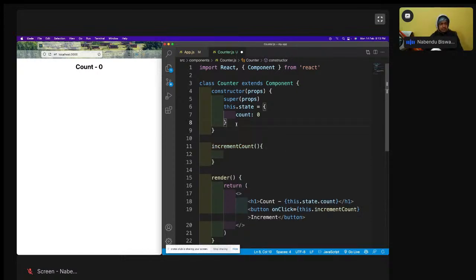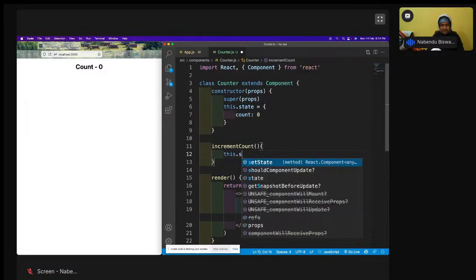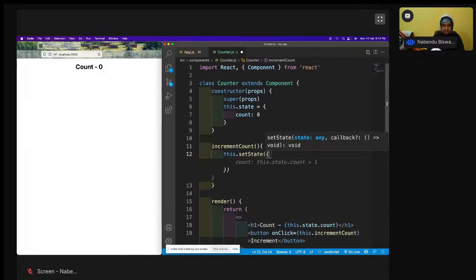So there is something known as set state. See, we cannot change the count like this. I want to change the count. The moment I click here, the count should become 1, then 2, 3, 4, 5, 6 like this. I want to do it like that. So we cannot do it like that. We have to use something known as set state to do this, and we'll understand why set state is required. We are going to understand that also. Okay, this dot set state like this I will do.